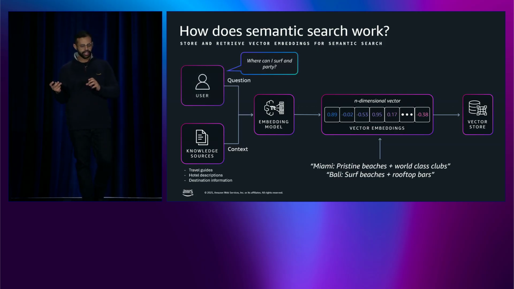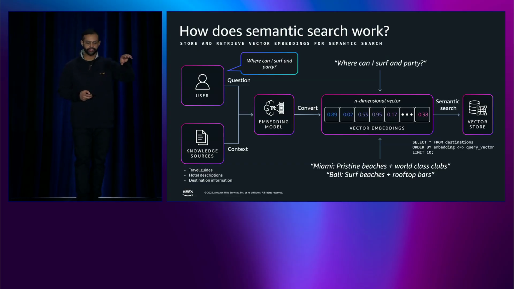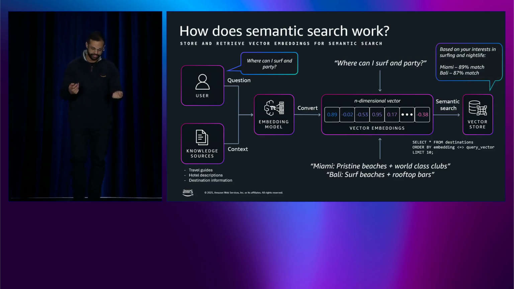On the other side, now when your user comes and asks this question, where can I surf and party, that query hits the same embedding model and gets converted into a 1024 dimensional vector, for example. Now we run semantic search against Aurora with PG Vector. This is what the query looks like. You never see it. The model handles it behind the scenes. What you do see are top matches, Miami and Bali, ranked by a similarity score.